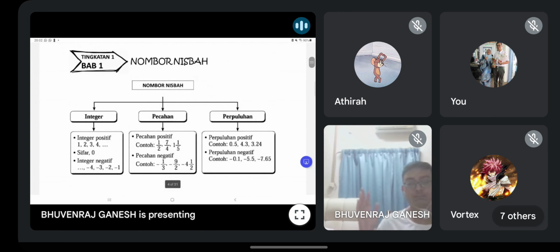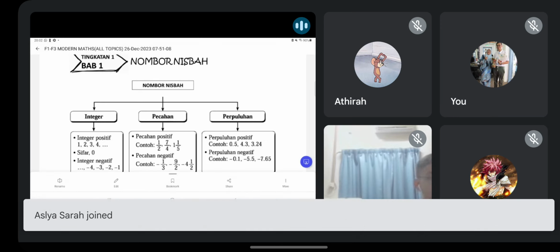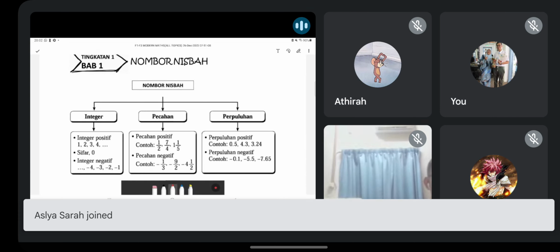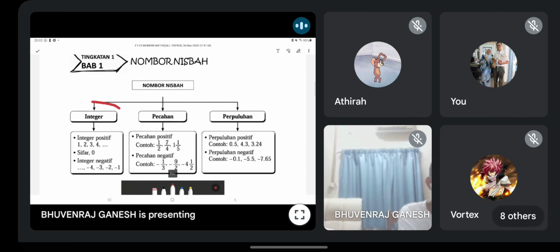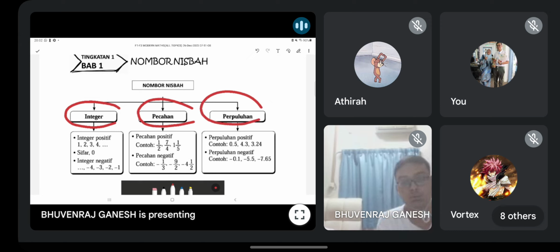Okay, so first topic that when you enter secondary school. Topik pertama kamu didedahkan adalah nombor nisbah. In English is rational number. Basically what you all must know here is rational number got 3 types: integer, fraction, decimal. Pecahan dan perpuluhan. So guys, remember this one, 0 is considered as integer. 0 adalah integer. This is one of the famous question also, you must know.